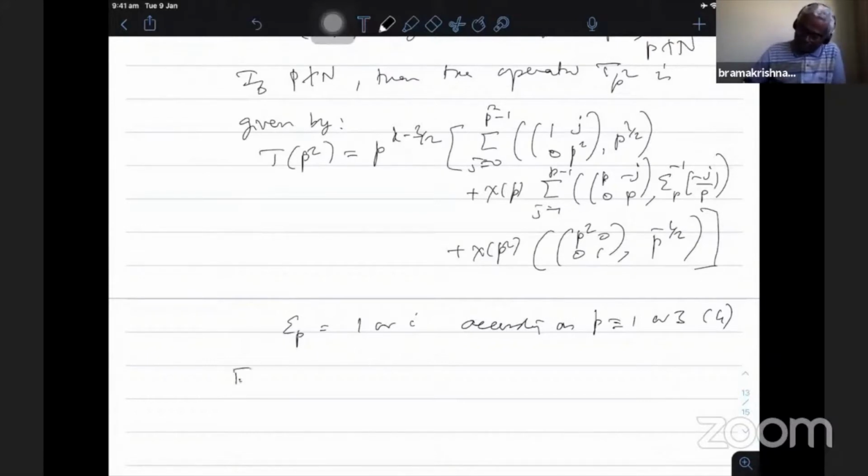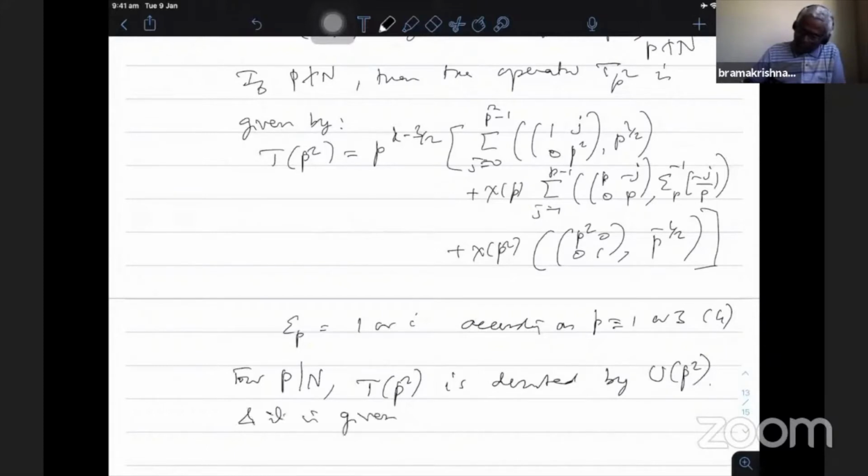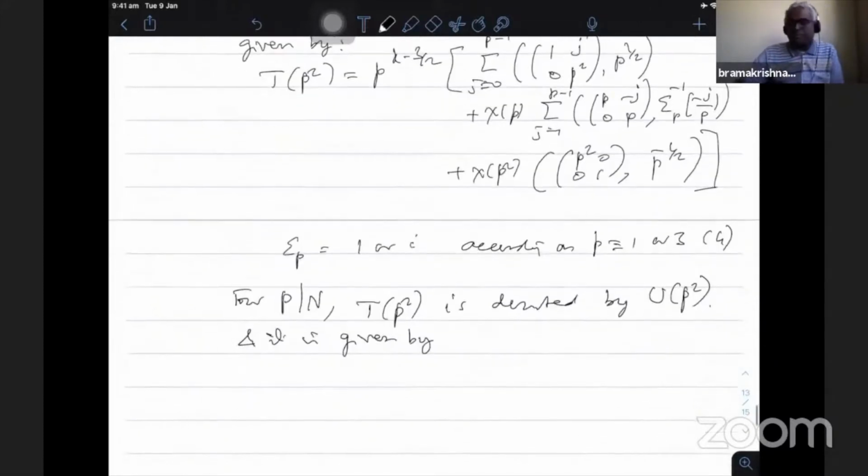So for p dividing capital N, Tp square is denoted by the U operator, just to distinguish between the primes dividing the level and not dividing the level.